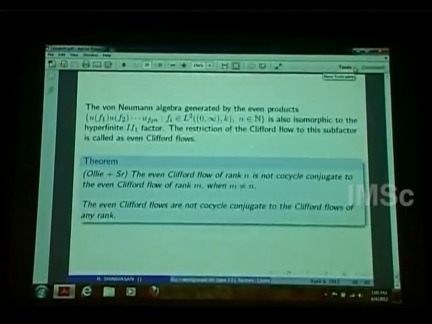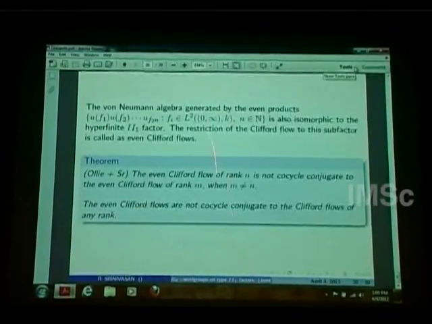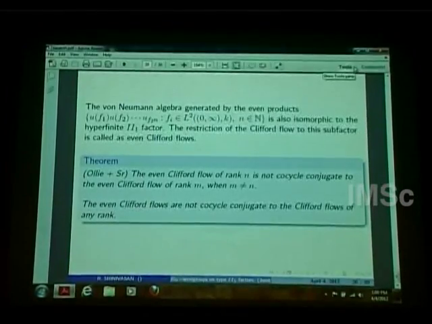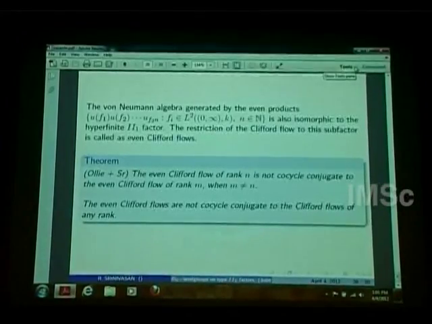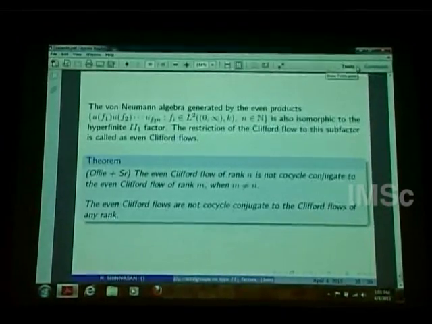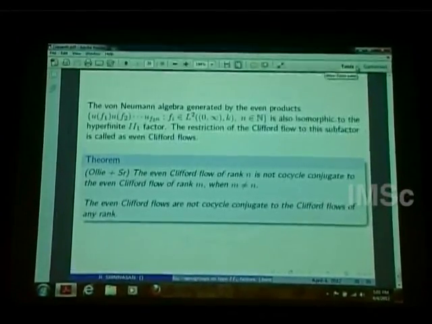Alavara has proved that they have the same left boundary representation, but the right boundary representations are different. So using that, one can prove that these even Clifford flows are not cocycle conjugate to the original Clifford flows. So that's all. Thank you.